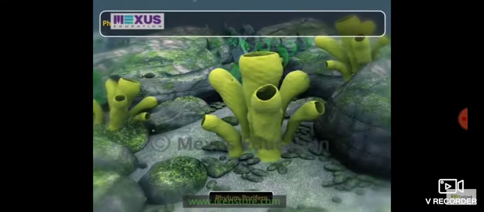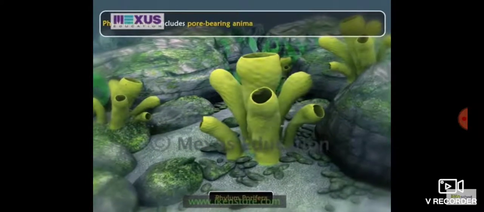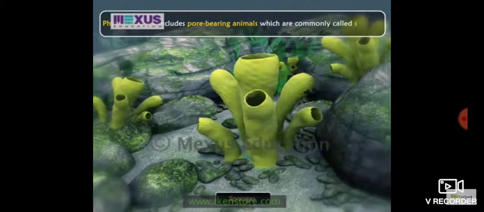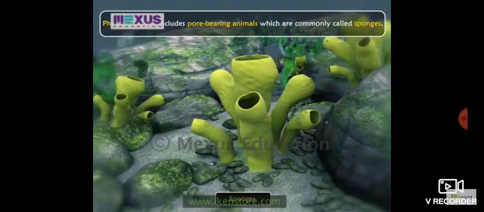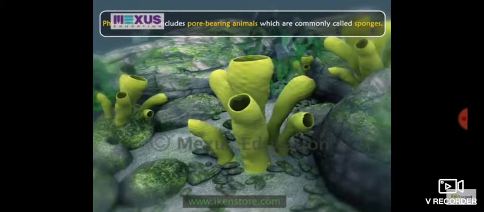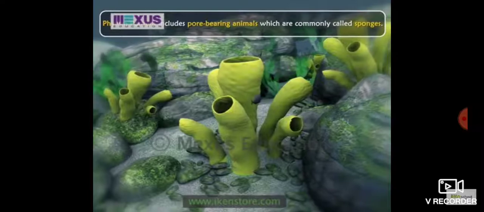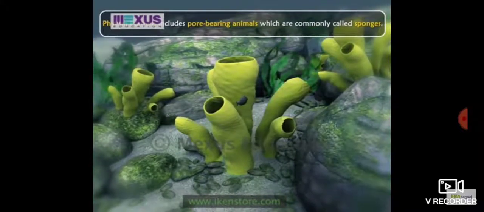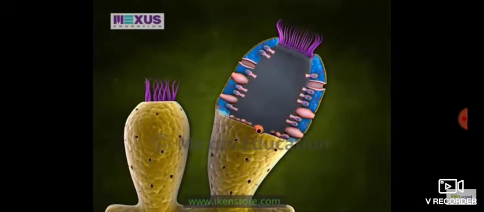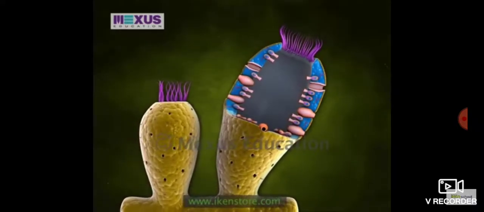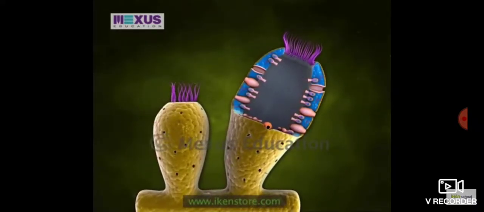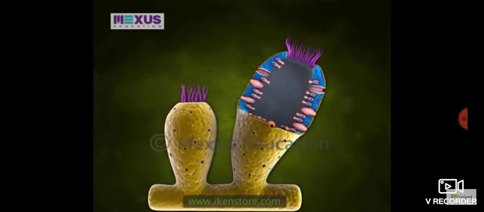Phylum Porifera includes pore-bearing animals which are commonly called sponges. Although they are most common and diverse in the marine environment, around 150 species of sponges live in fresh water. Sponges have very simple structures and are either radially symmetrical or asymmetrical.